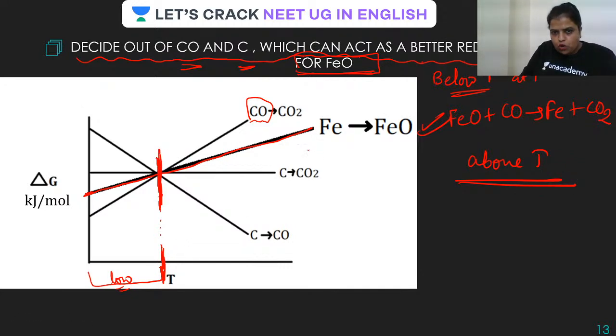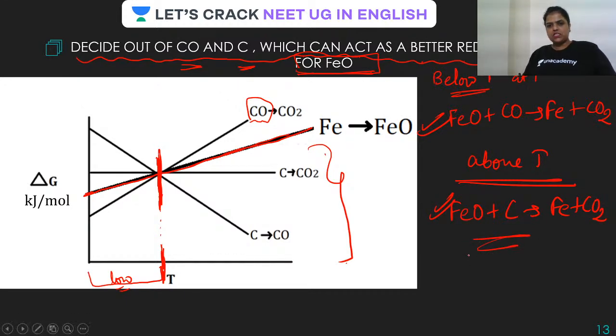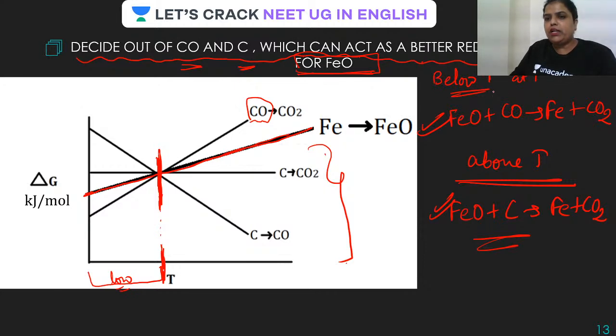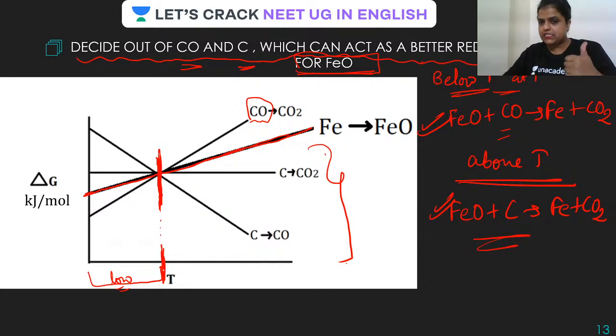Which comes lower to that of what, guys? Which comes lower to the graph? You have to see. These two are placed lower to the graph. Therefore, above temperature T, what is happening? FeO plus C is going to give you Fe and CO2. So above temperature T, carbon is a good reducing agent, and below temperature T, carbon monoxide is a good reducing agent. Yes, but this is for what? For FeO. Okay, is this clear?